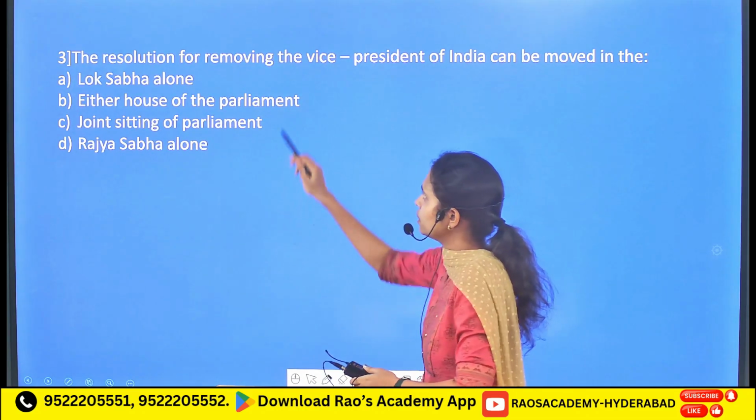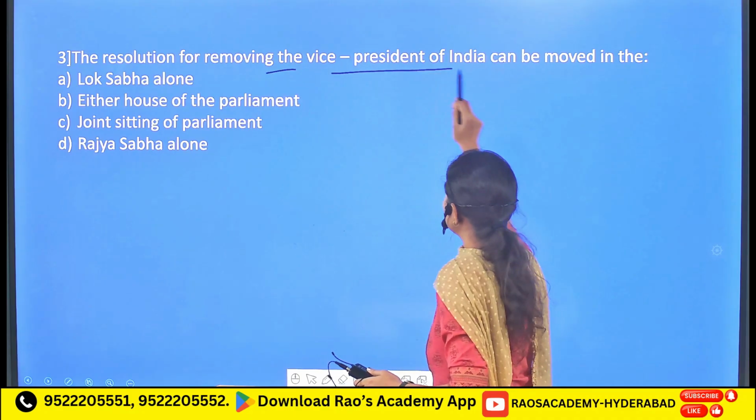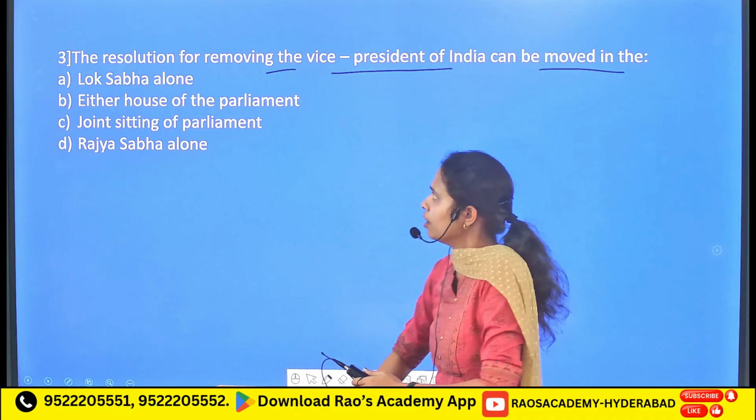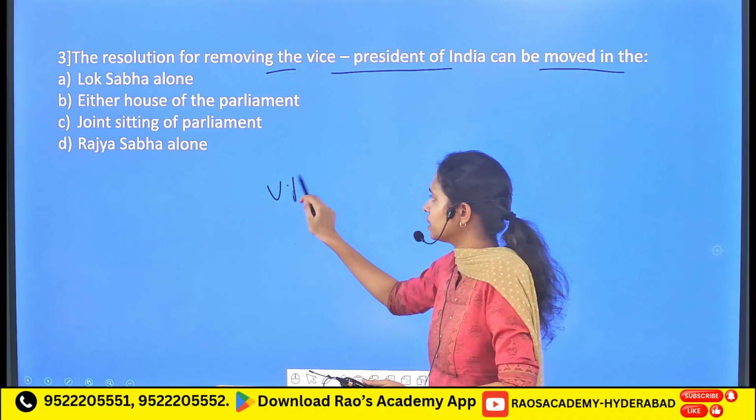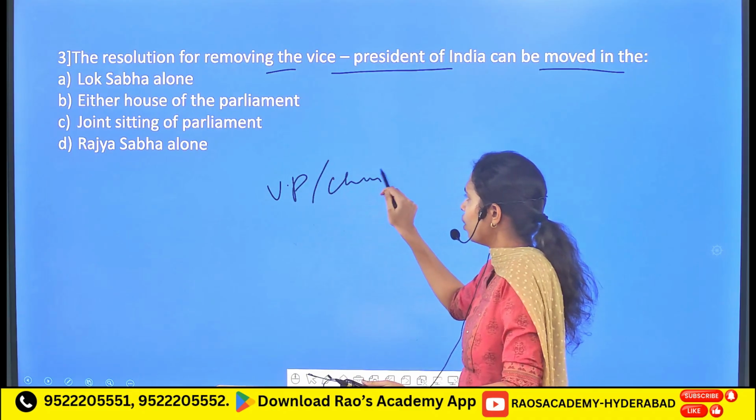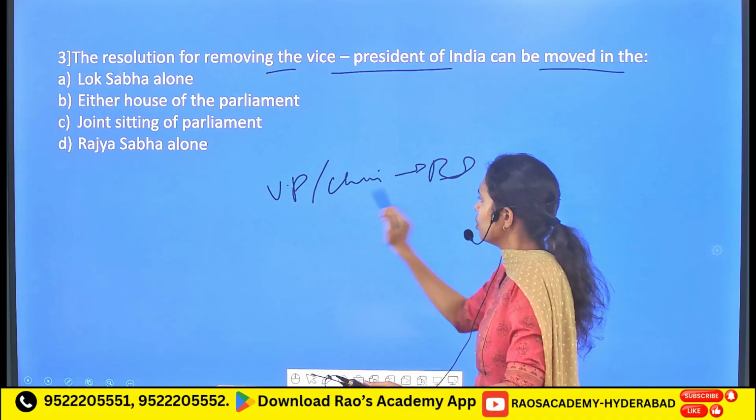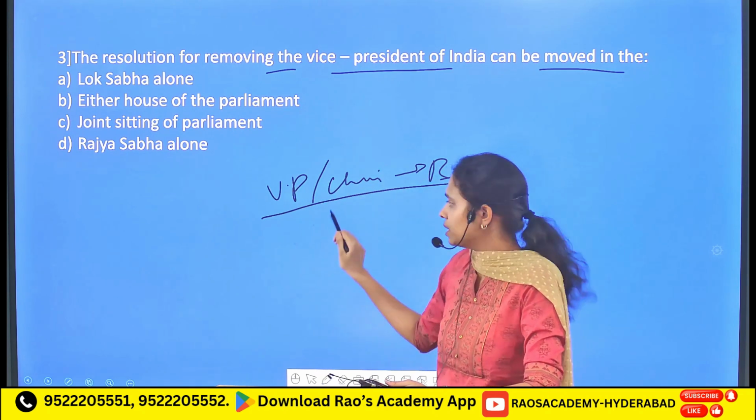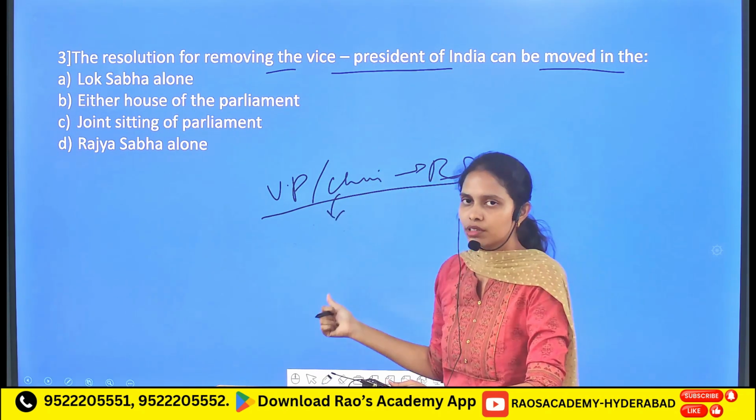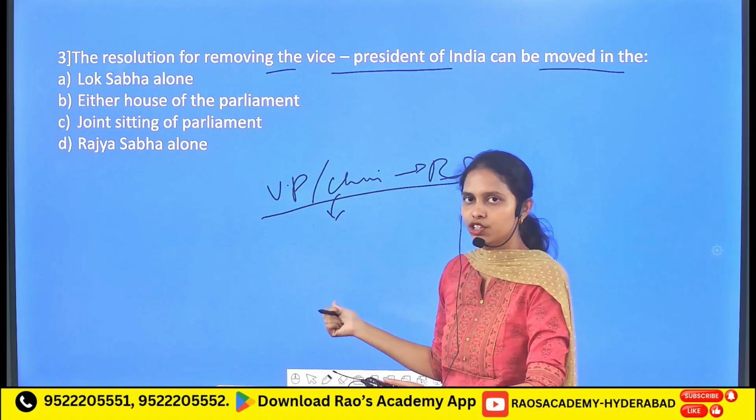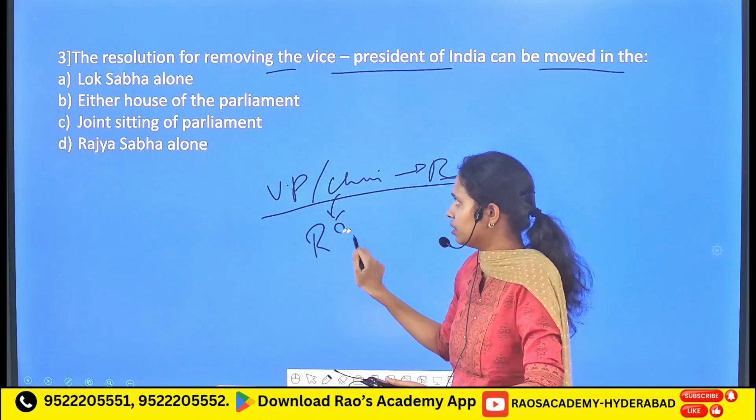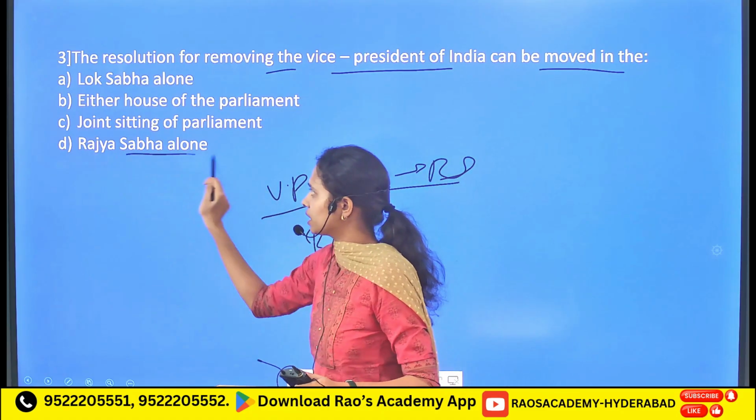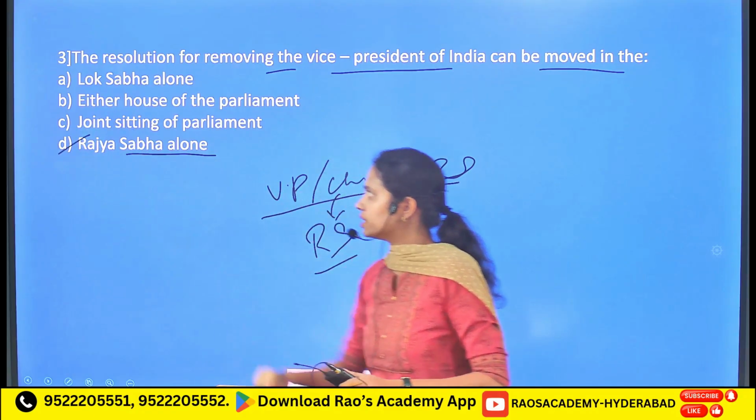Followed by, the resolution for removing the vice president of India can be moved in. First of all, this vice president is nothing but the chairman of Rajya Sabha. Whereas the removal of this vice president or the chairman of Rajya Sabha can be done, that means the removal process for the vice president can be initiated only in the Rajya Sabha. So here it has given directly Rajya Sabha alone. It is a correct statement.